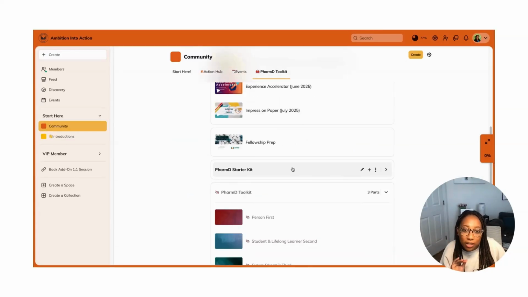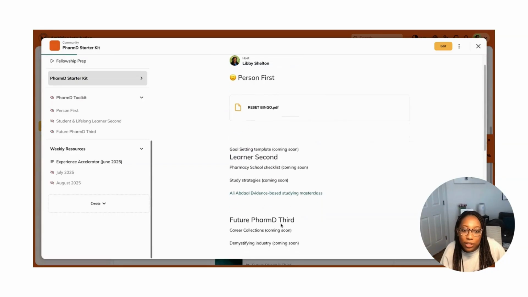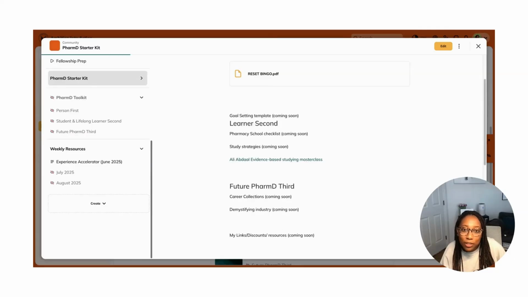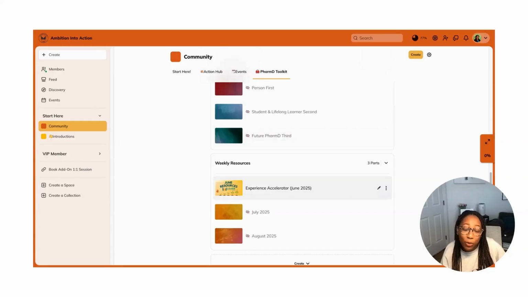Then we've got our PharmD starter kit. These are categorized by the key 3 that they fall under: person first, learner second, and future PharmD third. It's just a collection of different resources to help anyone get started. And like I mentioned, on Mondays, Community Lead shares weekly resources. These weekly resources end up in this section here for everyone to access. So you just have all these different resources available in one place. You don't have to search for them and try to find them. They are all here. It's really nice to have that.